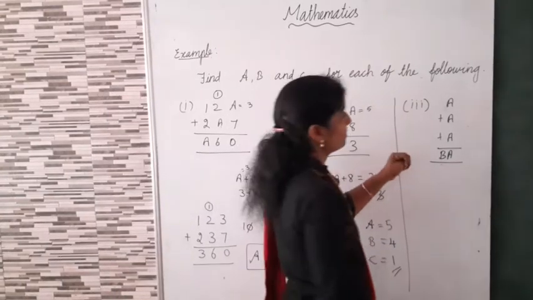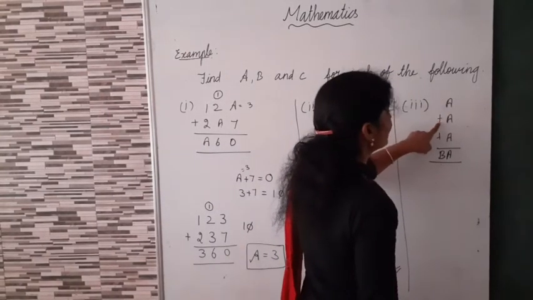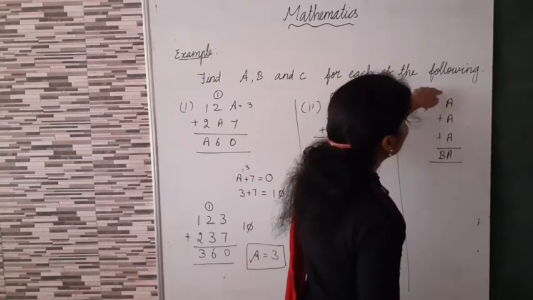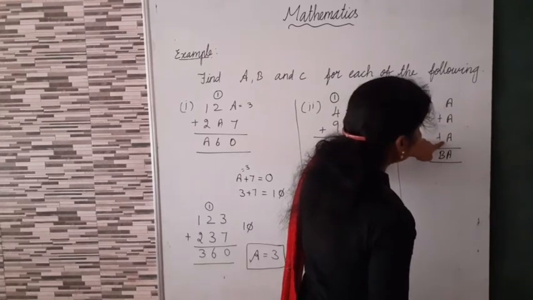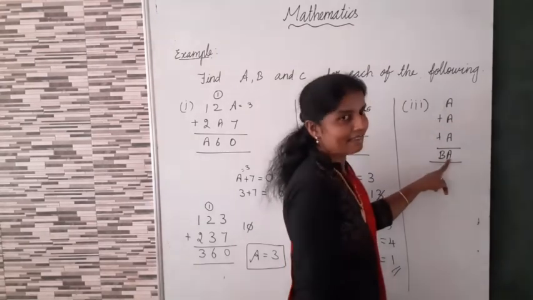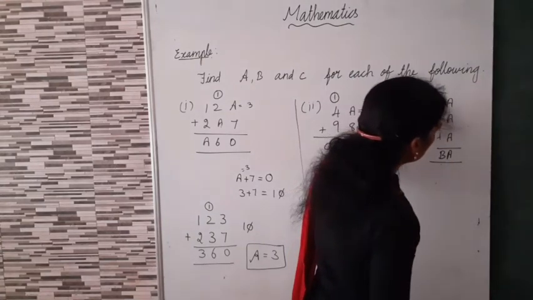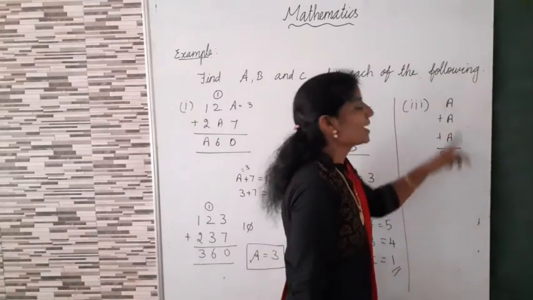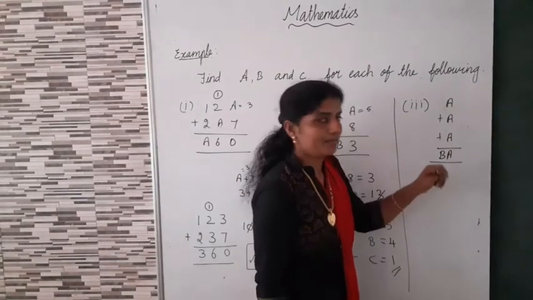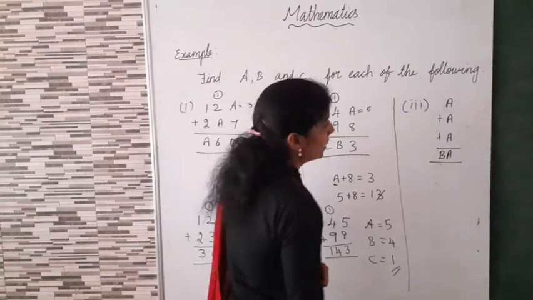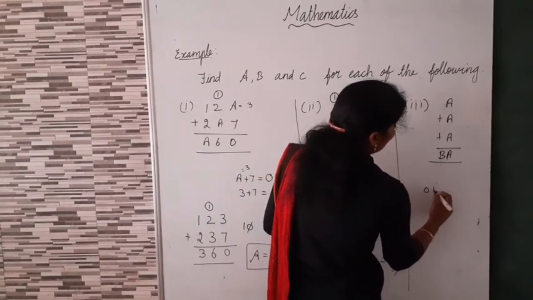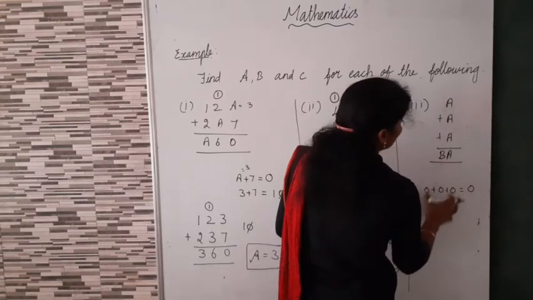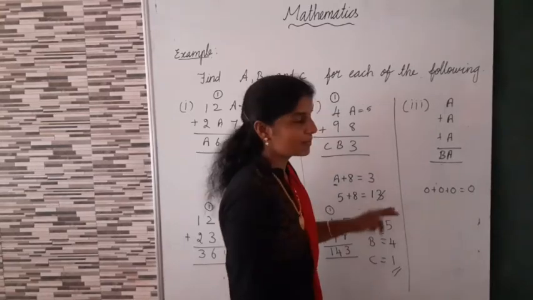Now one more example. Here A plus A plus A. Isn't it? Now here A plus A plus A. What's the ones digit? A. Here which number? These three numbers are same. Now we can add the three numbers. That ones digit also A. What is the possible way? Now here A equal to 0 means 0 plus 0 plus 0 equal to 0. Ones digit also 0. This three number also 0. That is possible, isn't it?